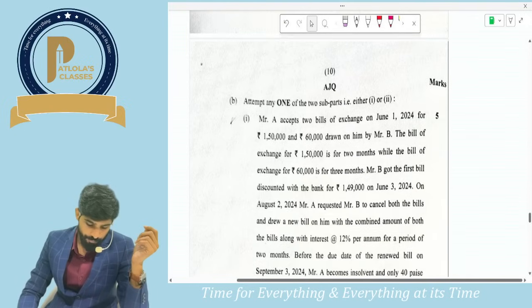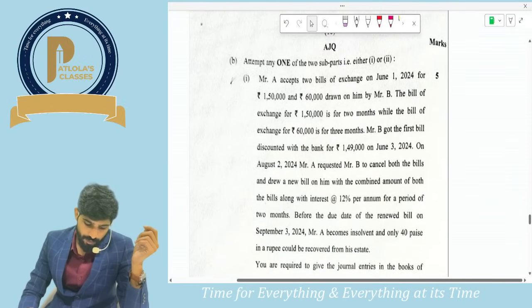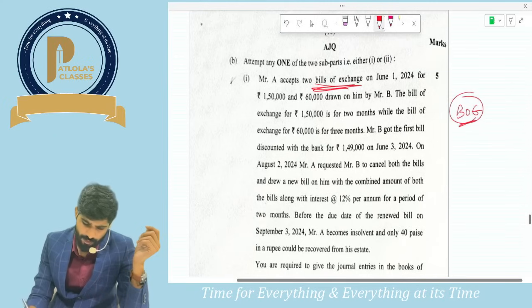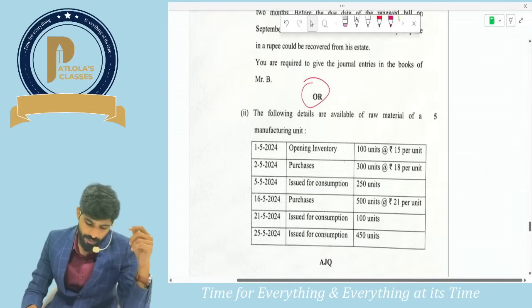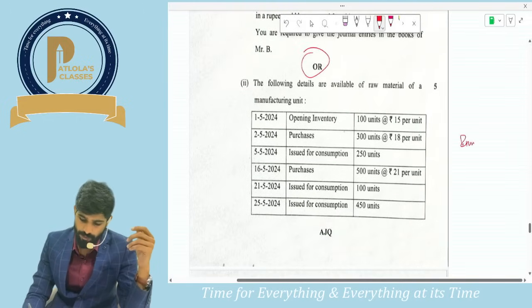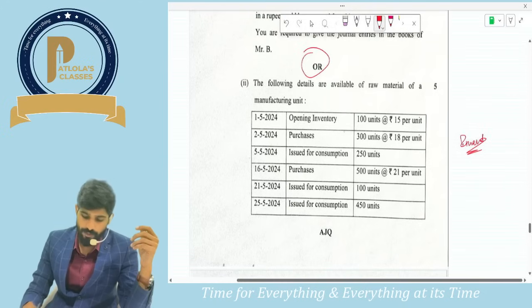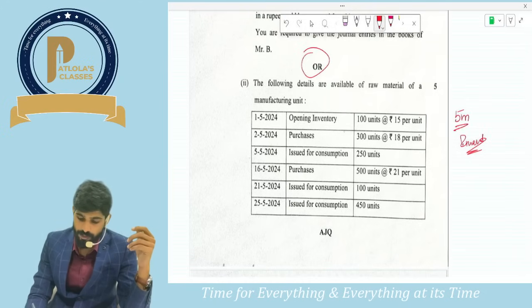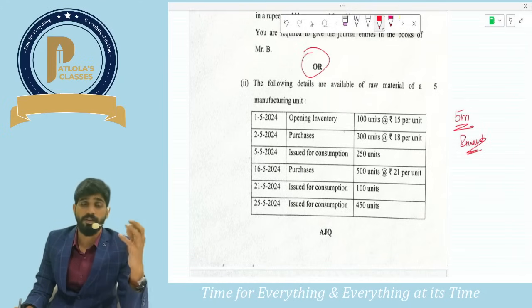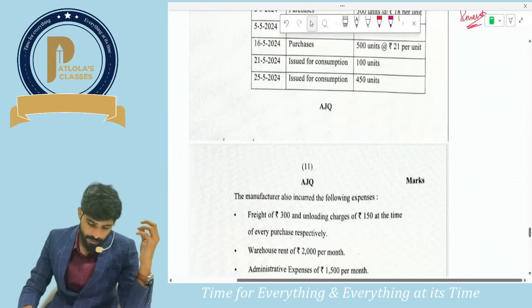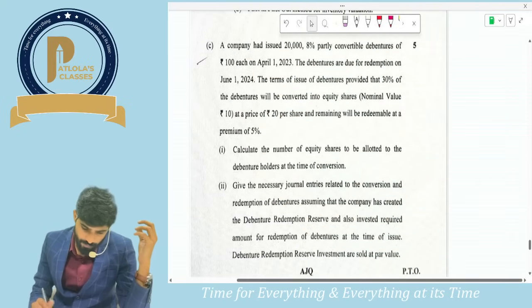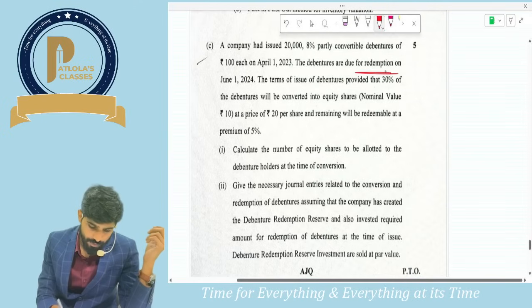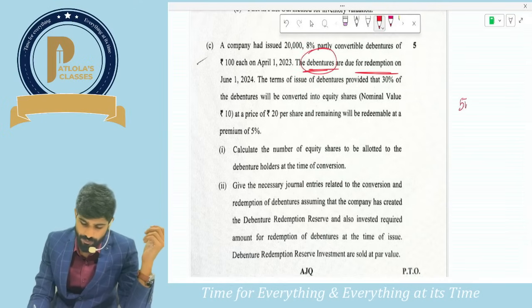5th B is a question on bills of exchange. Very straightforward question from bills of exchange for 5 marks. And here we have an option: either bills of exchange or a question on the inventories topic, LIFO, FIFO, weighted average, for 5 marks. Means in that 5th question you can either answer the bills of exchange question or the inventories question. Next, 5th C is from redemption of debentures, which is for 5 marks.